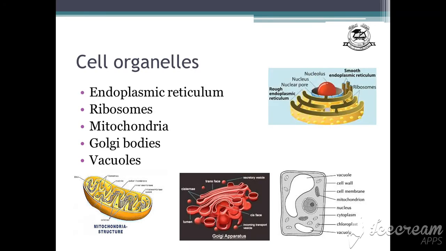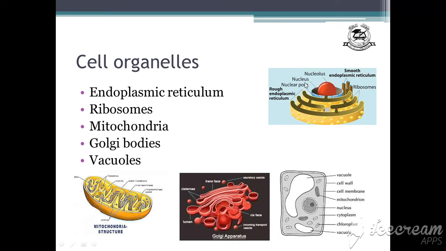You can see this picture. This is the nucleus, and attached to it are endoplasmic reticulum. These are also endoplasmic reticulum, and these small granules are ribosomes that are attached to the endoplasmic reticulum. They may be attached or they may be free. Okay, if ribosomes are attached to the endoplasmic reticulum, it is called rough endoplasmic reticulum. And if the endoplasmic reticulum doesn't have ribosomes, it is called smooth endoplasmic reticulum.